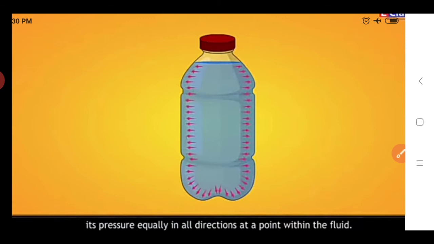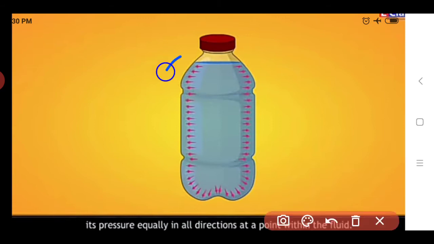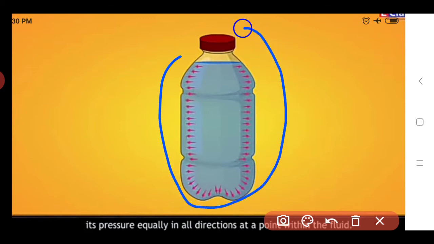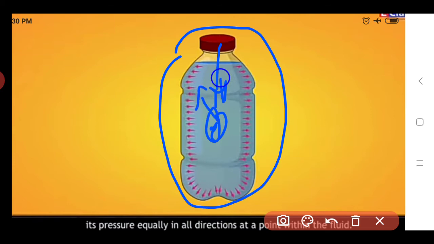Here, if we see the example, if we enclose a fluid inside a bottle, and inside it we fill the fluid, that is either a liquid or a gas, the fluid which is present inside this bottle exerts pressure on all sides of that container: left, right, above, below, this corner.